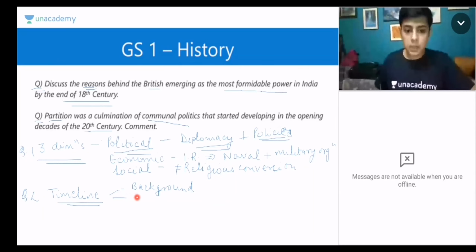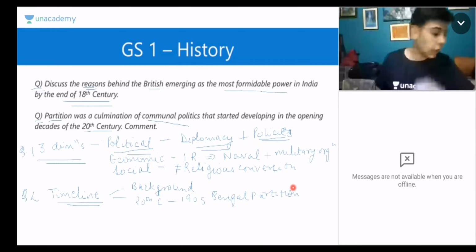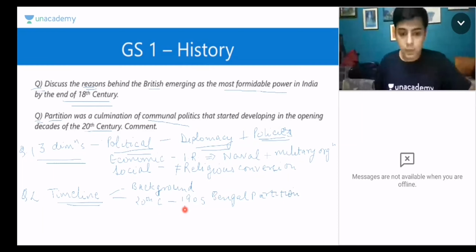But when we start with the 20th century, obviously we start with the 1905 Bengal partition. That was the time when all this communal politics started. Then you just reproduce from the timeline. You will tell about the 1906 formation of the All India Muslim League, and then you will talk about the 1909 Morley-Minto reforms, because this is the start of communal electorates, communal reservation, as somebody is pointing out.